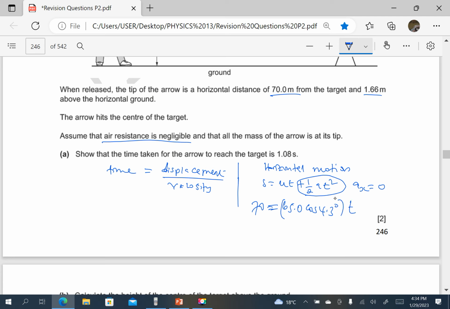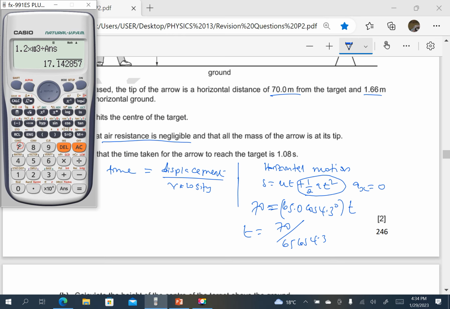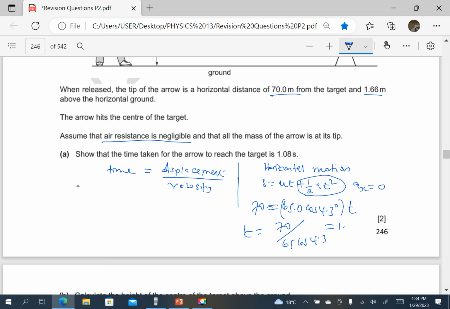So when you make T the subject, T is equal to 70 divided by 65 cos of 4.3. So 70 divided by 65 cos 4.3. So that is 1.07996, which is approximately 1.08 seconds.